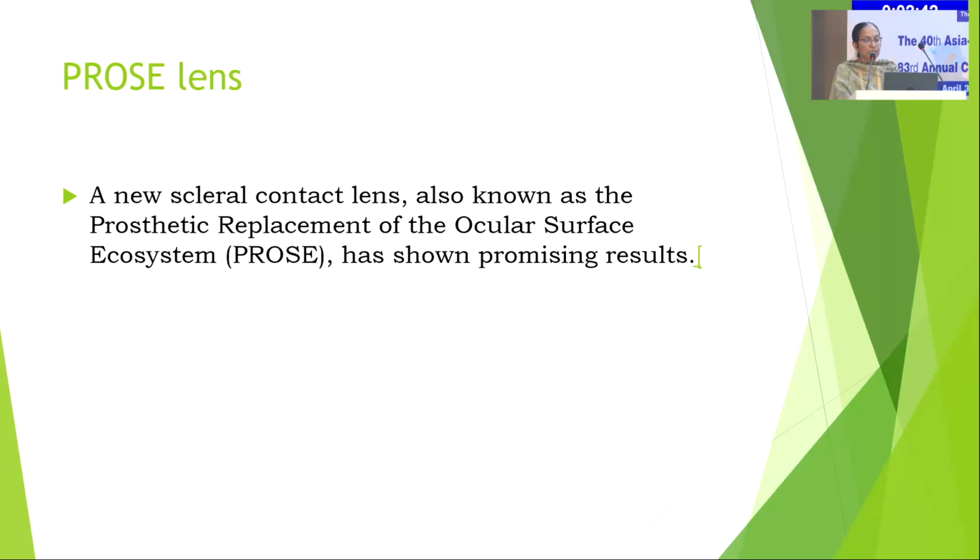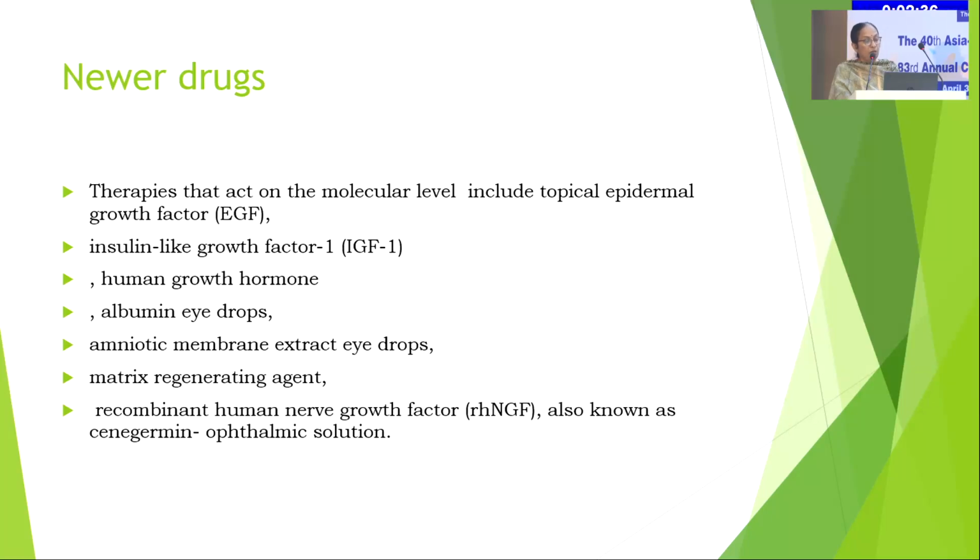PROSE lenses, a new scleral contact lens known as prosthetic replacement of ocular surface ecosystem, have also shown promising results. Newer therapies like insulin-like growth factor, human growth hormone, albumin drops, amniotic membrane extracts, matrix regenerating agent, recombinant human nerve growth factor known as cenegermin ophthalmic or Oxervate, which is the company name, have also been used and is in the market but not in India.